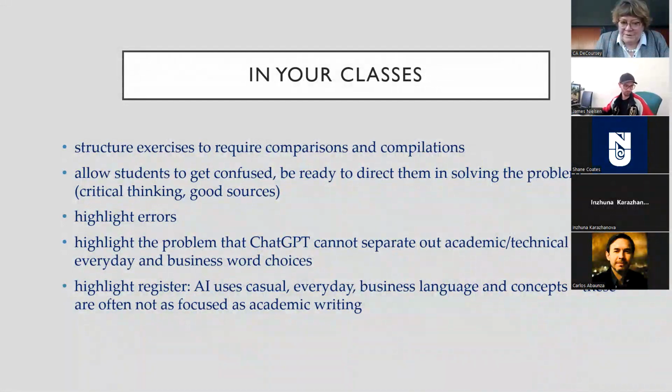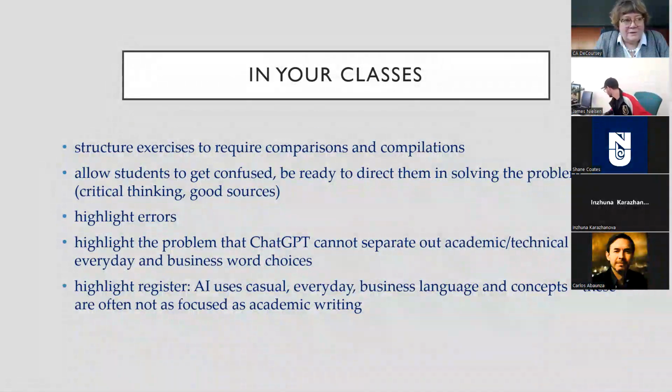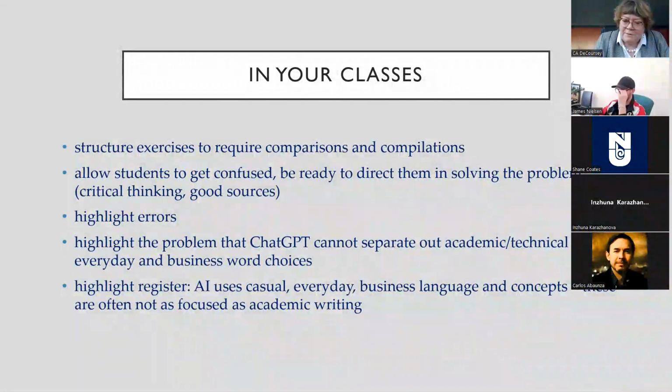So this is when ChatGPT hallucinates. In the next talk, I asked ChatGPT, why did Elizabeth marry Mr. Darcy? I got some hilarious answers, including some wonderful errors. So one does find these errors. More sophisticated issues are that ChatGPT cannot separate academic from everyday kind of business word choices. So it's no good at distinguishing register either at the level of language or at the level of genre.